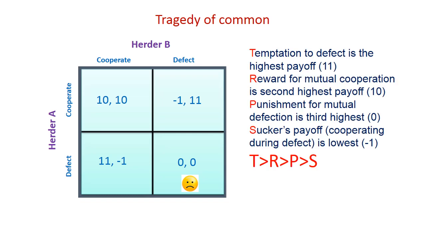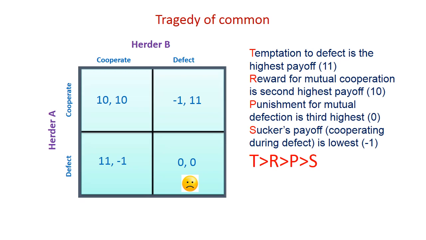Let us understand this scenario in another way. The temptation to defect is the highest payoff. The one who gets the highest payoff is the one who cheats the other, if the other is cooperating. Then that fellow is happy. Mutually cooperating with each other, the reward is 10, each gets a payoff of 10. The punishment for mutual defection is third highest, which is 0. And the sucker payoff is the lowest, which is -1.